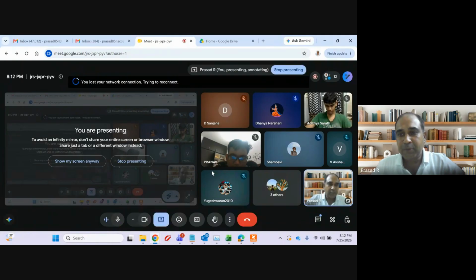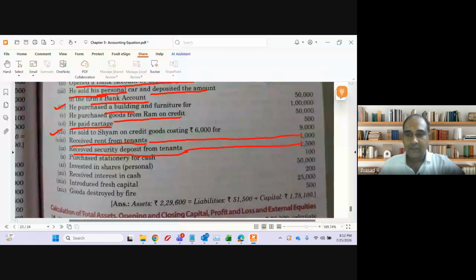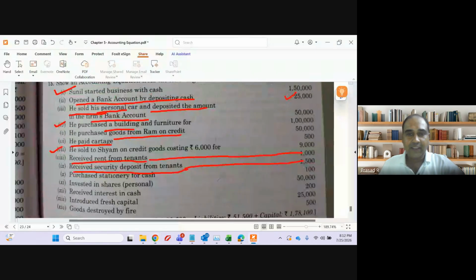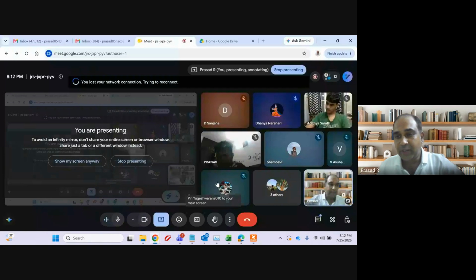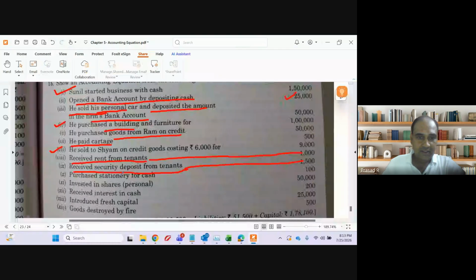So security deposit received will be a liability. Clear? I will receive cash, and whenever the tenant is going to vacate, I have to pay the security deposit back to the tenant. So that means it is also a liability. Clear?